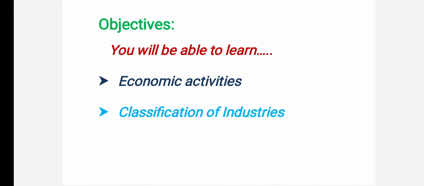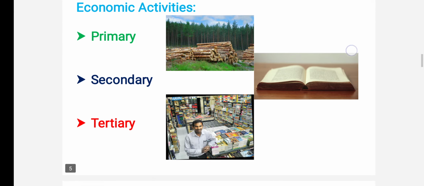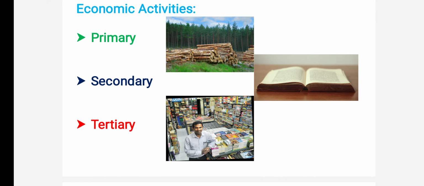At the end of today's topic, children, you'll be able to learn economic activities and classification of industries. Economic activities. Children, whatever thing you do to earn income, that activity comes under economic activity because you're doing that activity for income. Okay? So there are three kinds of economic activities, children. Those are primary activities, secondary activities, and tertiary activities.